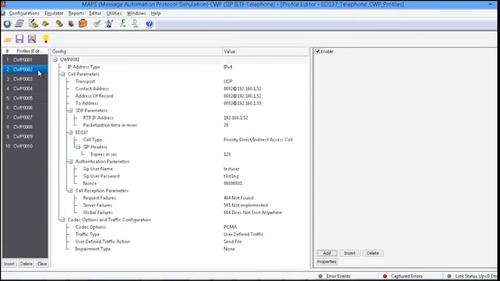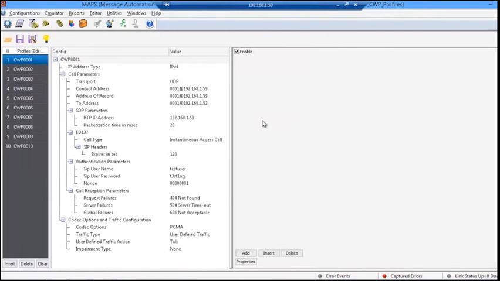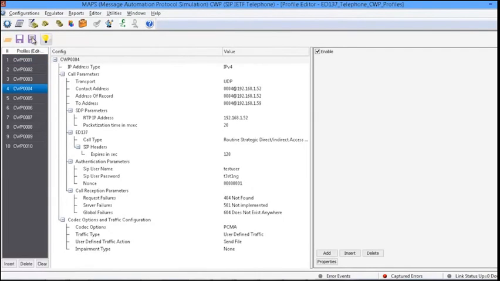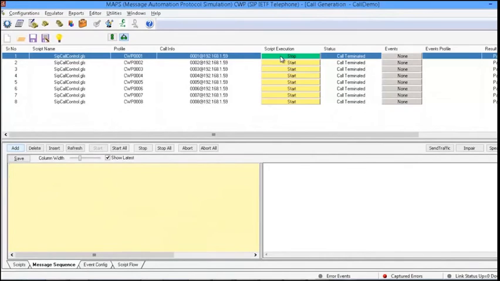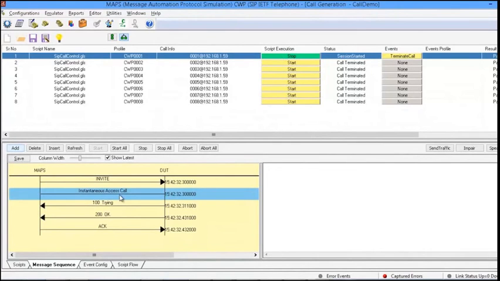Right now, on each CWP I have configured a different call type. A similar setup is required at the other CWP. Here also I have created 10 CWPs. Now we will come back to the call generation part. Here I will place the first call, that is the instantaneous access call, which needs to be automatically answered immediately.